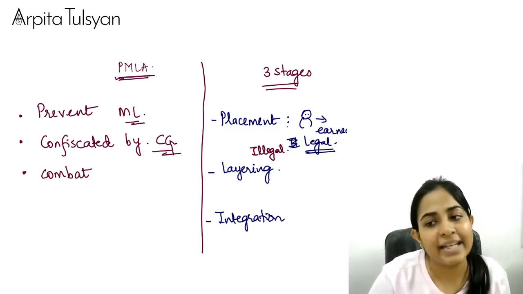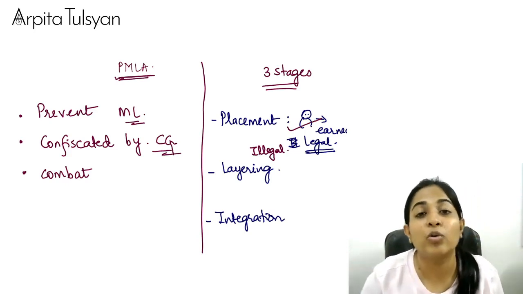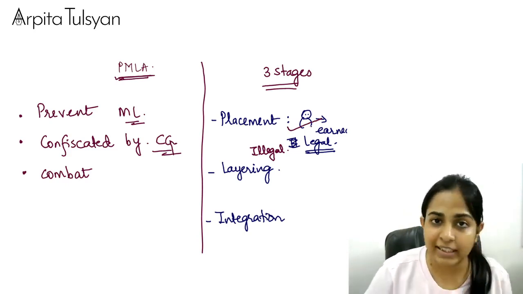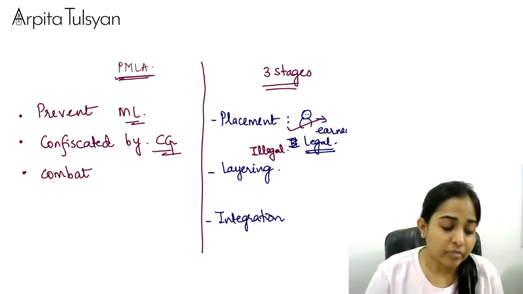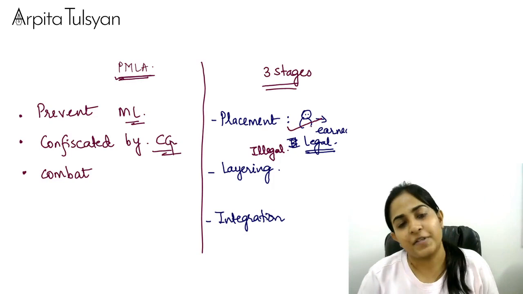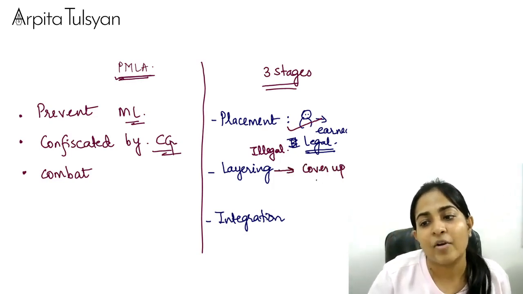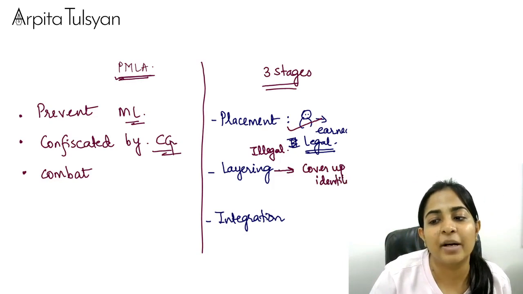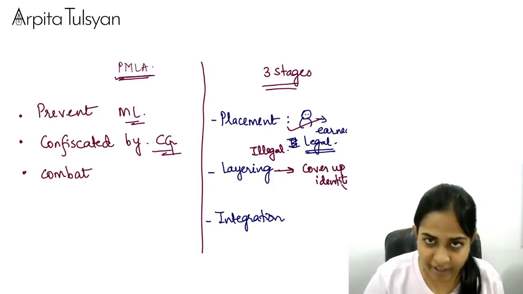So now the money has been earned. So we say that the crime money is now going to come into the system. Now, what this person is going to do is, he will try to cover up the identity. How is he going to try to cover up the identity?